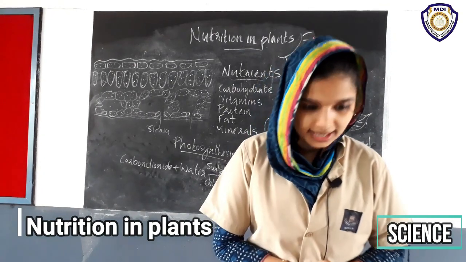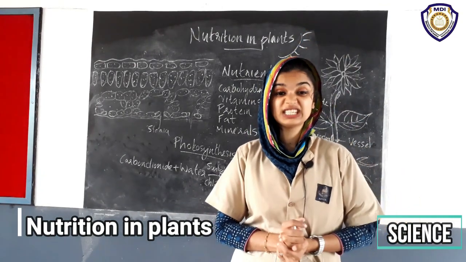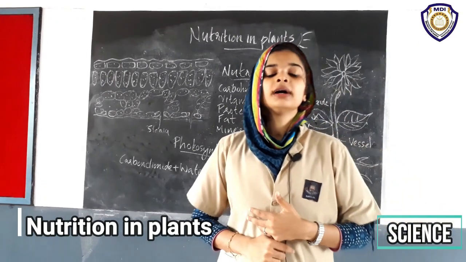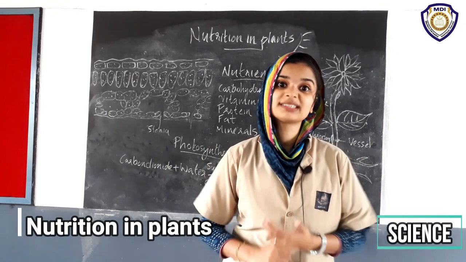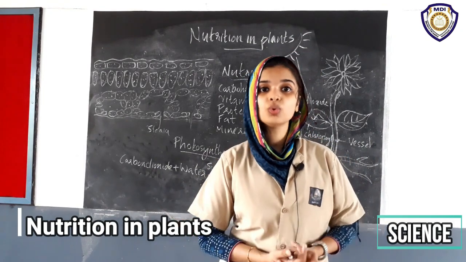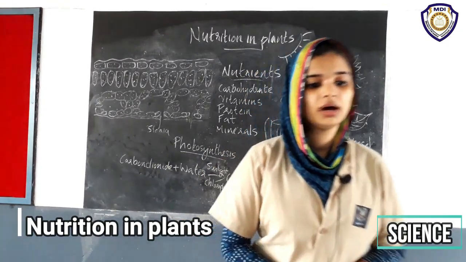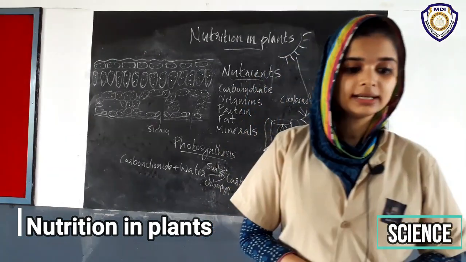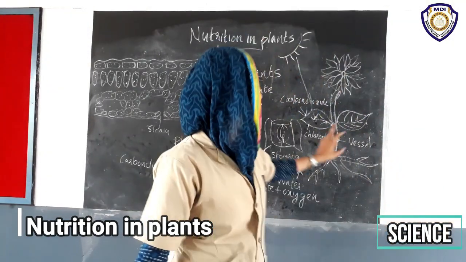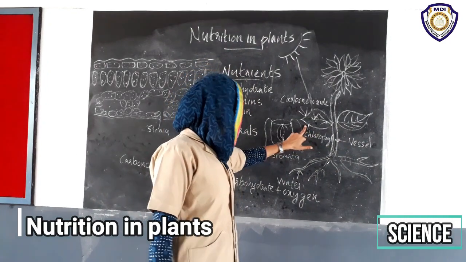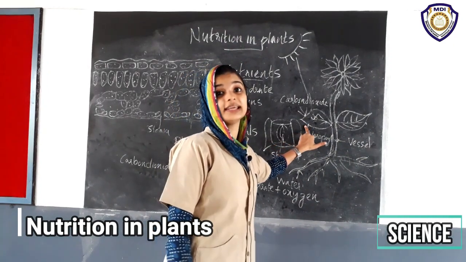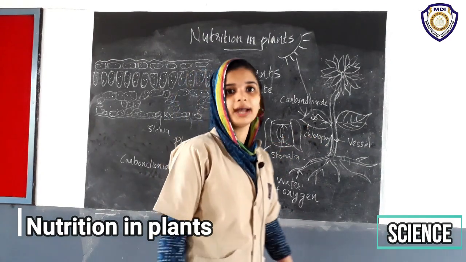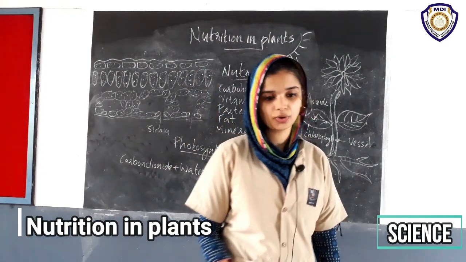The observation is that the iodine test is positive for both leaves, which indicates that chlorophyll is present in both. So chlorophyll is contained not only in green leaves, but also in red and other colored leaves.